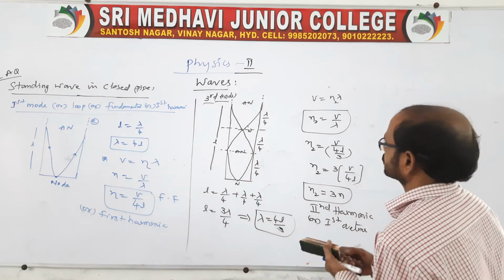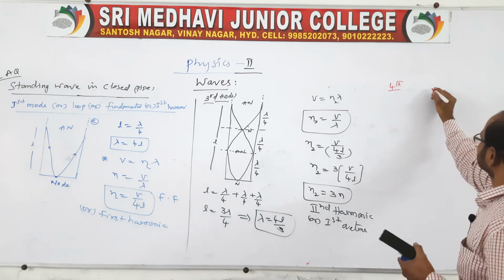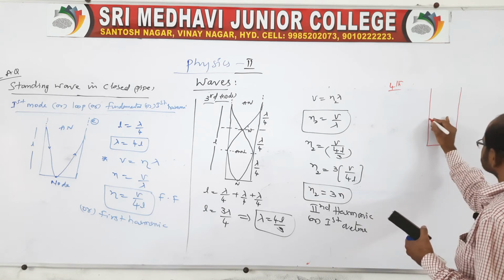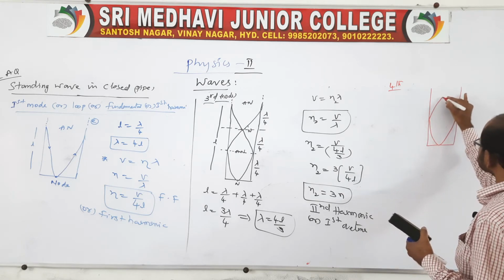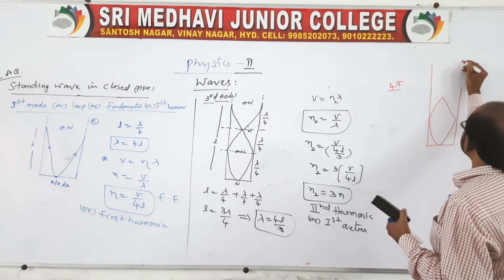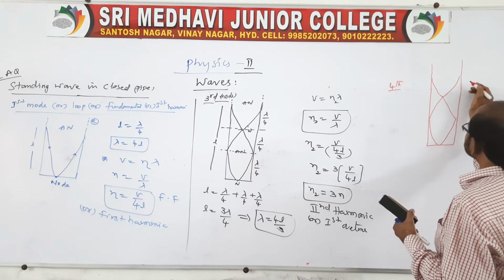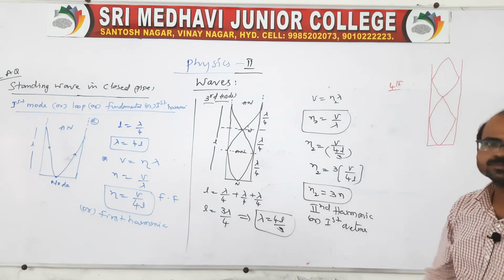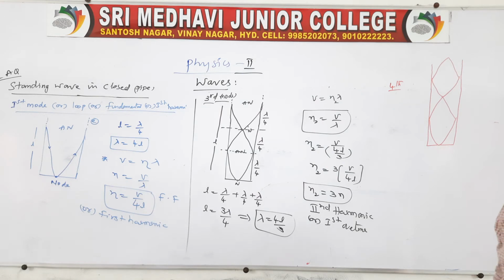The third mode is finished, and you check whether it is possible to get a fourth. Once you look at the fourth mode, we'll see whether it is possible or not. Take a pipe again. This is one mode, node and antinode. This is the second mode, and this is the third mode. Is a fourth mode possible? Impossible, because at the open end a node is not possible.